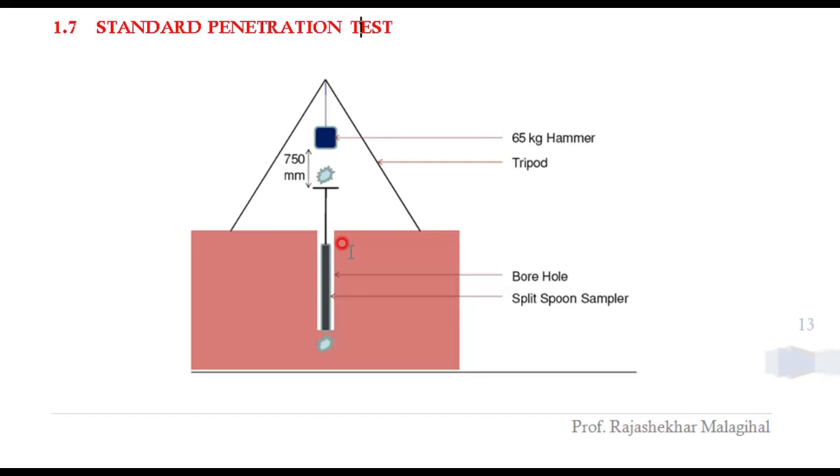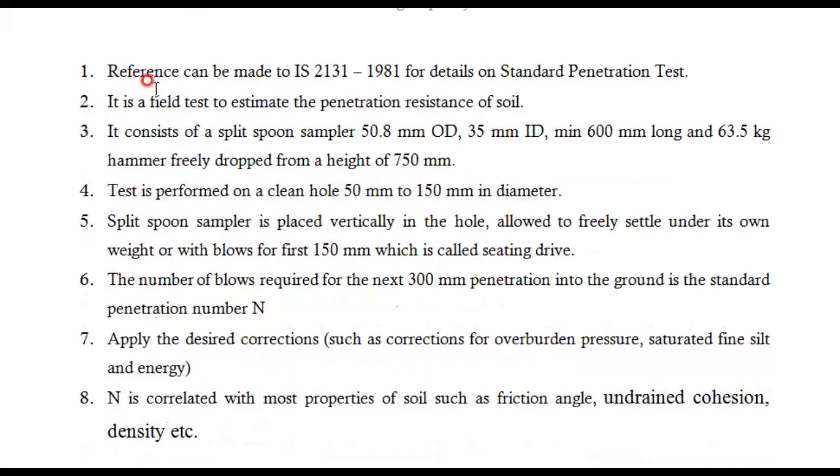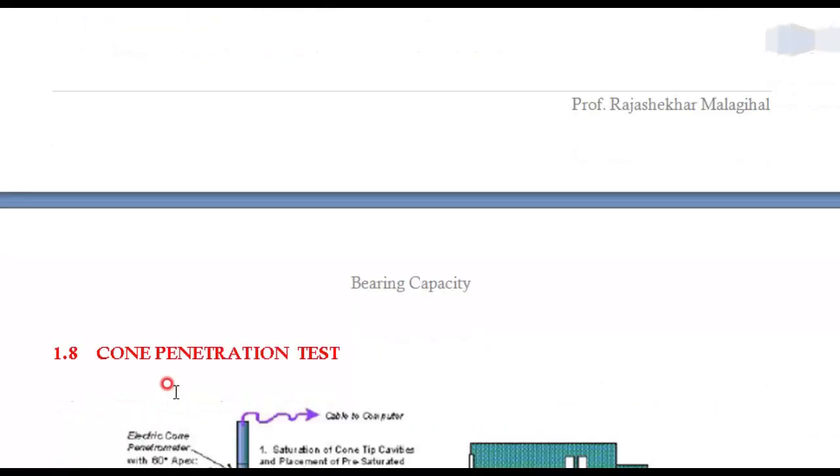Therefore the definition becomes like this: the number of blows required to penetrate this split spoon sampler by a 65 kg hammer at a height of 750 mm for a depth of 150 mm plus 150 mm, 300 mm, is called the number of blows, that is the standard penetration N value. All the specifications I mentioned are listed here. These are the advantages and disadvantages.